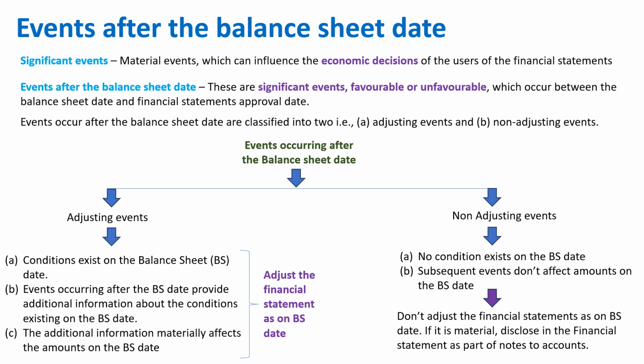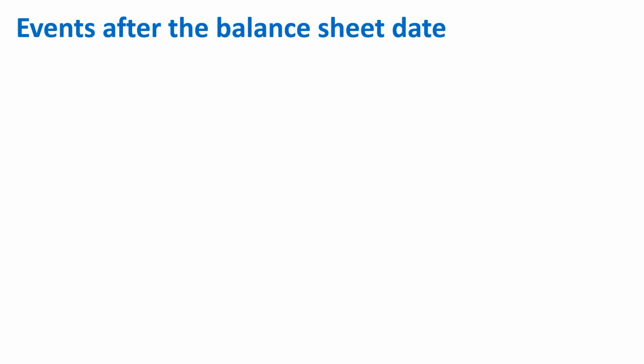However, if the amount is quite high and it could impact the shareholders' decision, then it is suggested that you disclose this in the financial statement as part of the notes to accounts. You need not adjust the profit and loss account or the balance sheet, but you need to adjust the notes to accounts. Let's go through one example to understand more about adjusting and non-adjusting events.